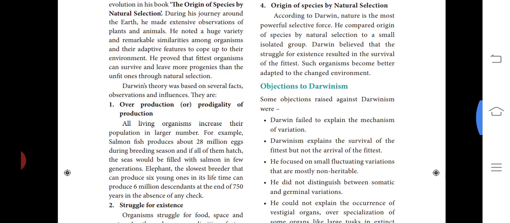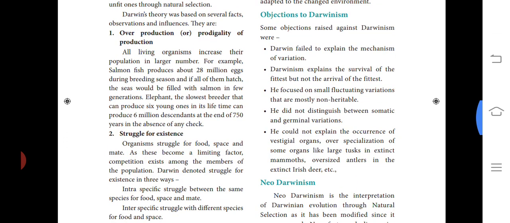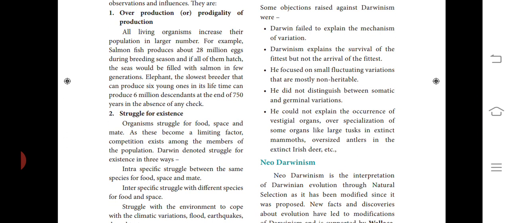So what are the objections to Darwinism? Some of the objections: Darwin failed to explain the mechanism of variations. How does this mechanism take place? He has not explained it. Darwinism explained the survival of the fittest, but not the arrival of the fittest. He only explained survival, not the arrival of the fittest.